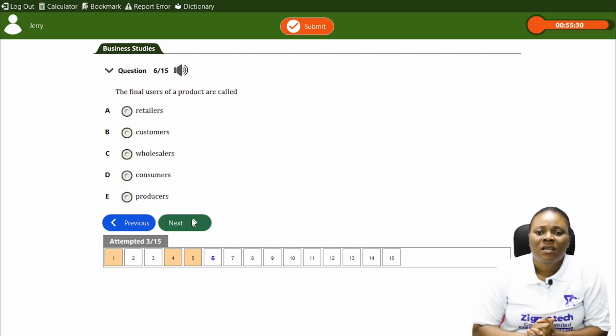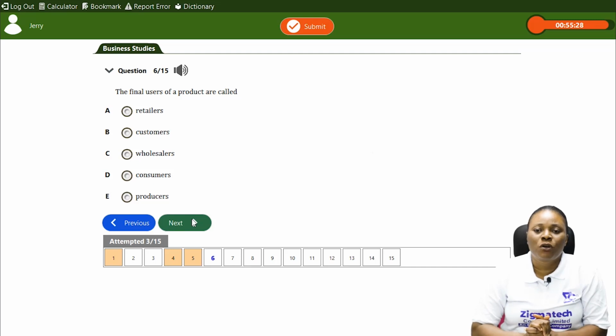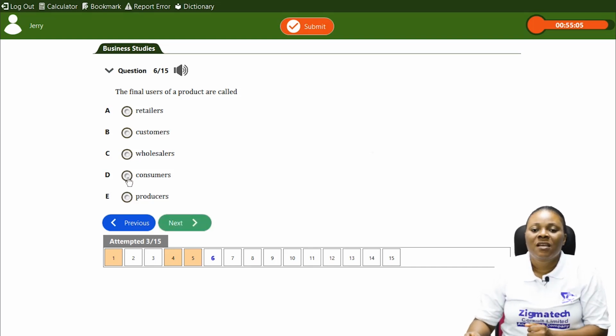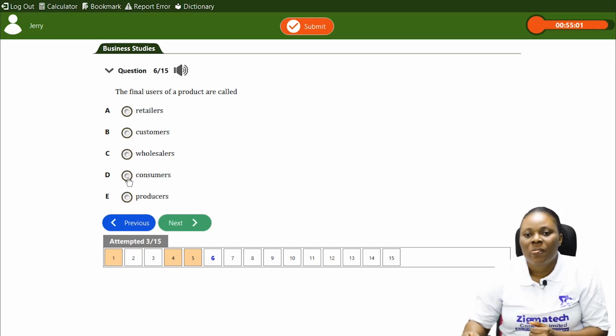Another question, the final users of a product are called dash. Remember, I made mention of this. Is it the retailers or customers or wholesalers or consumers or producers? So which of these can we refer to as the final user of a product? The final user of a product is referred to as the consumers. We can also call them the end users of a product.